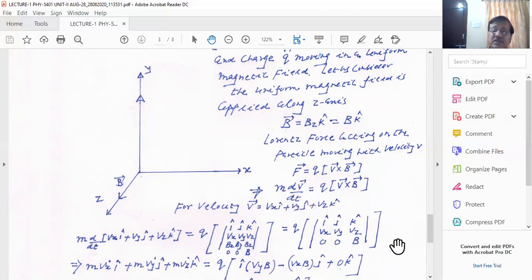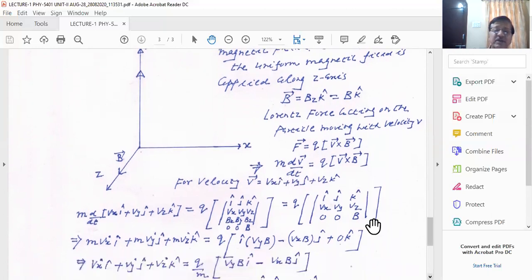So now you see, friends, I wrote this equation. I'm writing m d by dt of v, and I write v equal to vx i plus vy j plus vz k, equal to q times v cross B, which is basically a vector product of vector v with vector B. So I write down the vector product with the determinant i j k, vx, vy, vz, 0, 0, B. You put the value: Bx is 0 because we don't have a component of the magnetic field along the x direction, By is 0, and Bz is B, right?